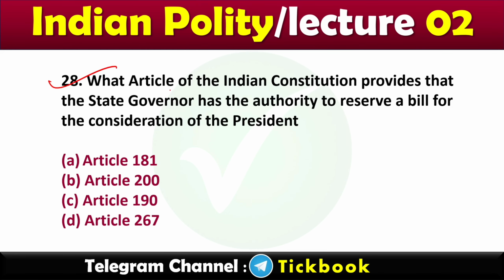Question number 28. Which article of the Indian Constitution provides that the state governor has the authority to reserve a bill for the consideration of the president? To reserve a bill for the consideration of the president. Here option number B is the right answer, Article 200.